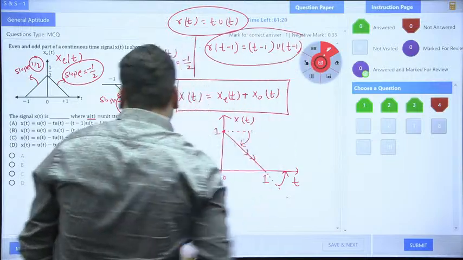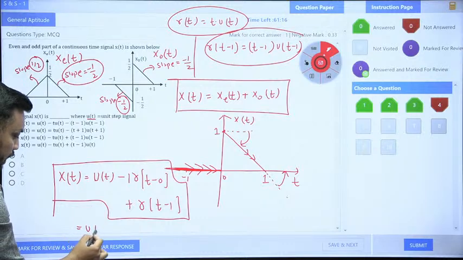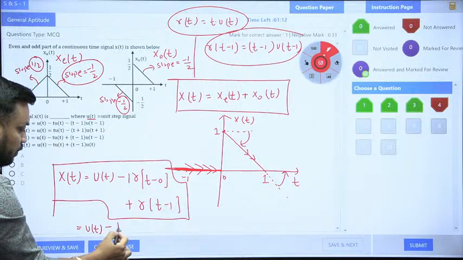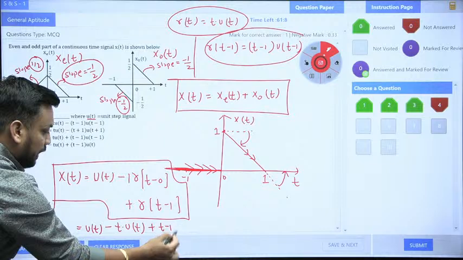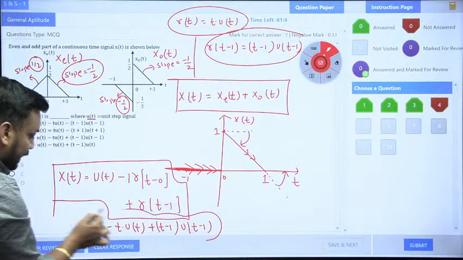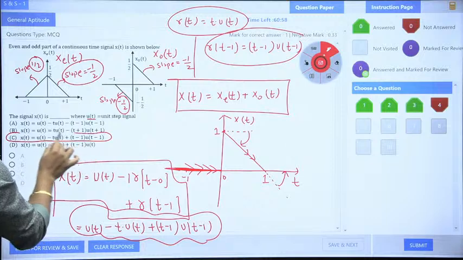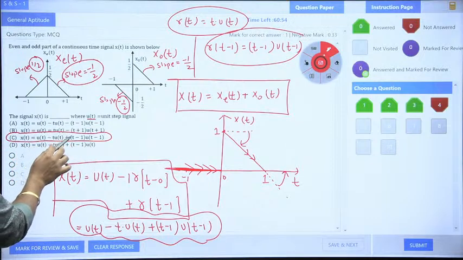So students, if I replace the r(t) function in place with u(t), it will give me r(t) only. So it will give me t u(t), and again plus it will give me (t minus 1) u(t minus 1). Now you need to check in which option this expression is mentioned. When you check option C, you will get u(t) minus t u(t) and plus (t minus 1).